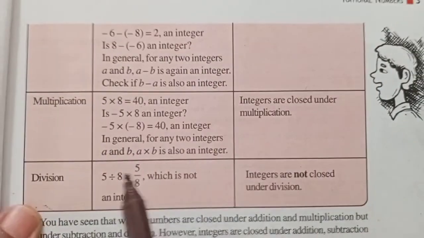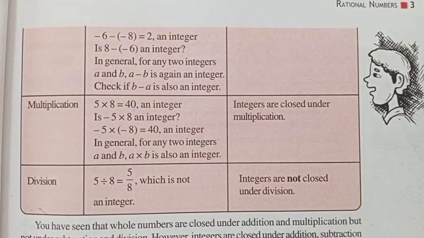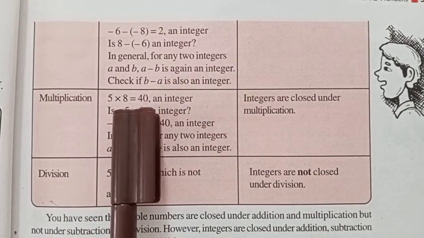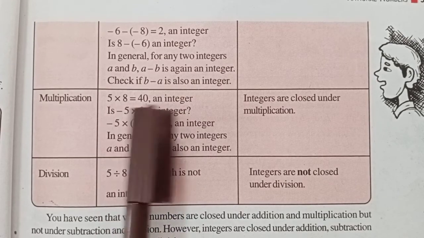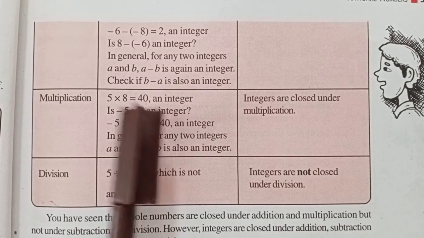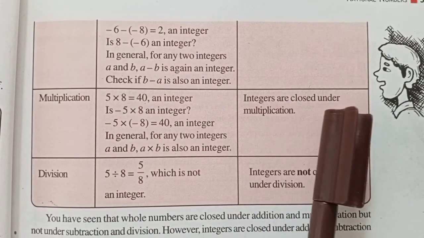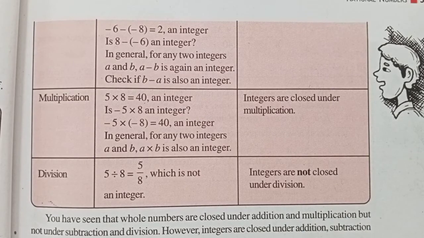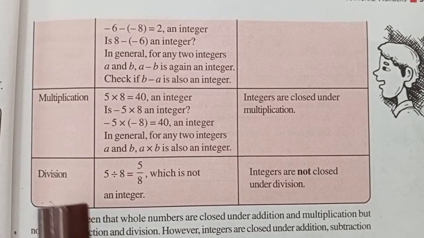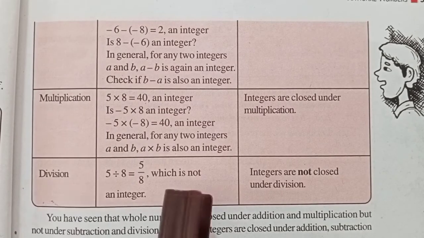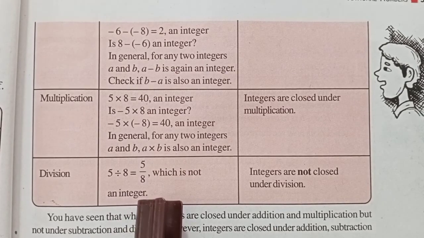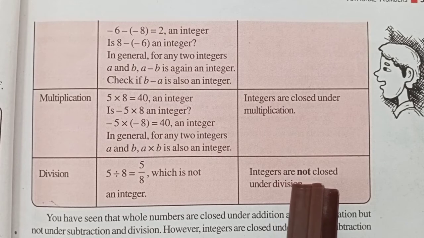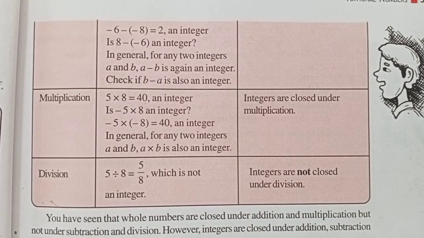The same thing you need to do for multiplication. See the multiplication thing. They have taken 5 and 8. 5 into 8 gives you 40. See, 5 and 8 are two whole numbers. The answer is also a whole number, 40. Okay, so the conclusion is integers are closed under multiplication. Understood? Then they have come to division, isn't it? They have taken two whole numbers, but the answer is a fraction, isn't it? So integers are not closed under division is the conclusion.